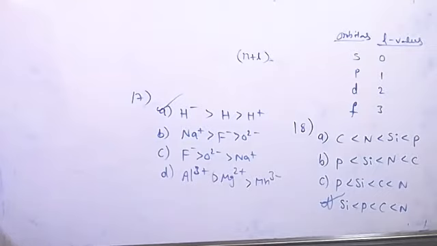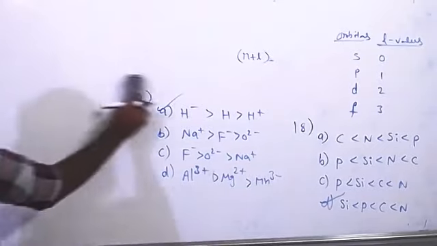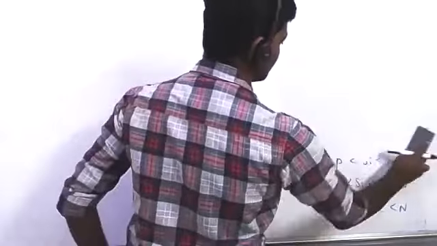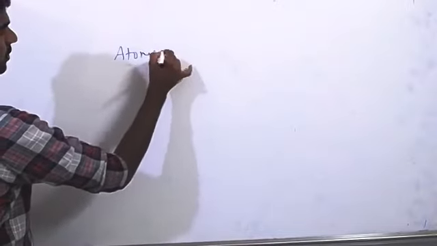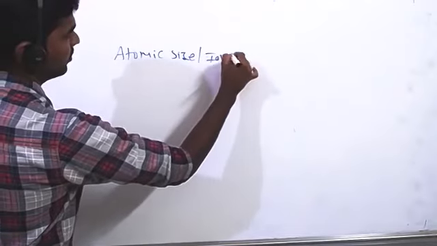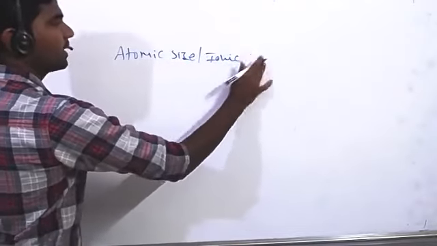Only some important concepts I am writing on the board. Mostly trends, periodic properties. Ionic size or ionic radii.